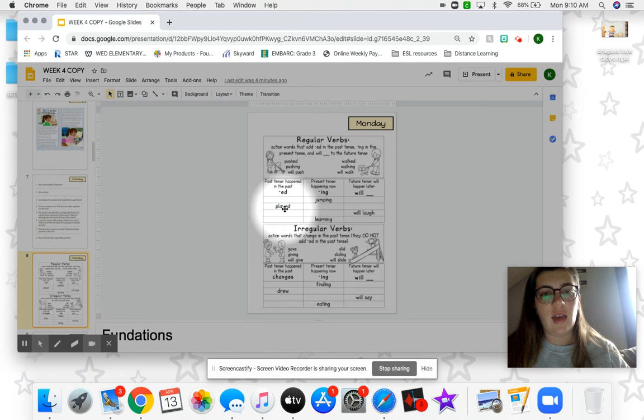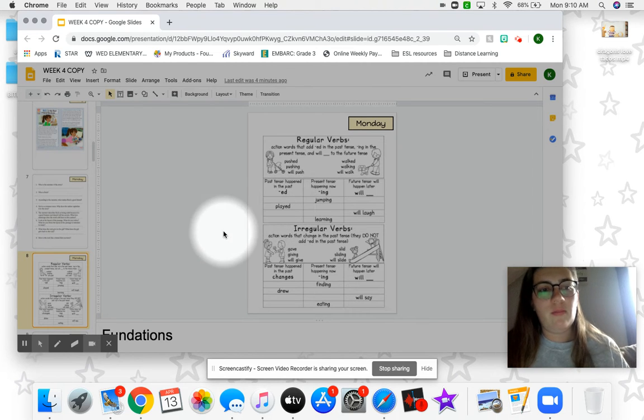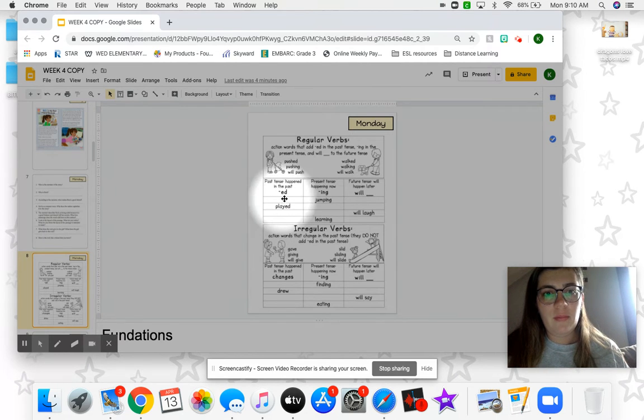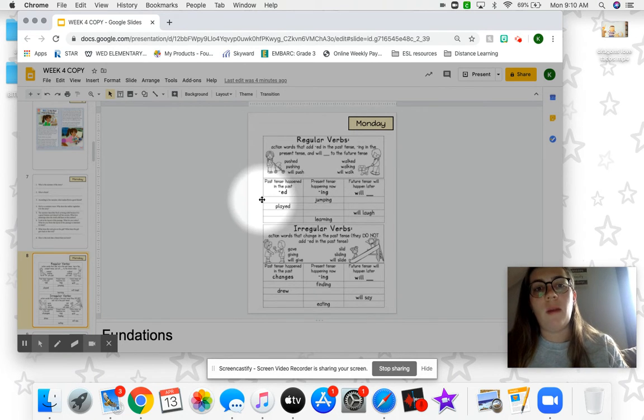So you're going to look at this list. You're going to go row by row. And I see jumping in the middle, so I know the word for that first row is jump. Then you're going to add the -ed in this column. And then in this column, you're going to write will jump. And you're going to do that for all the rest of these rows.